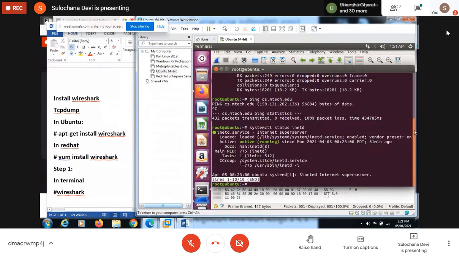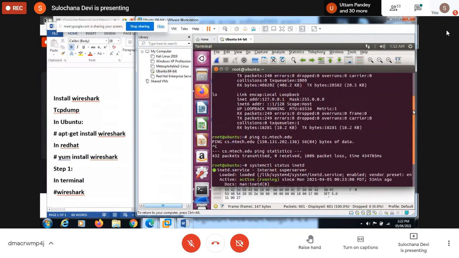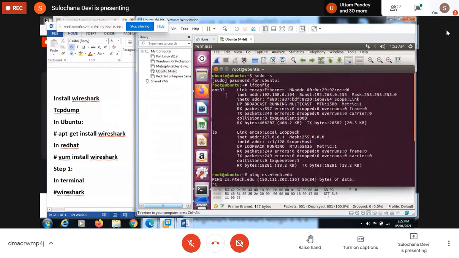See, here I have given the ifconfig command, and I got this interface name, ens33. So on this interface, I want to capture all the packets, incoming and outgoing.